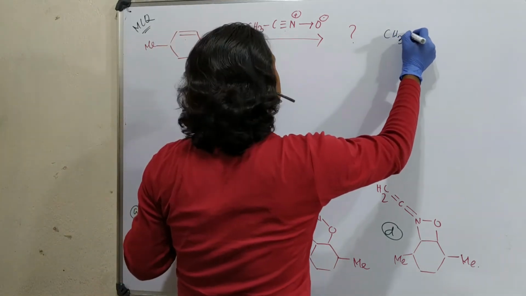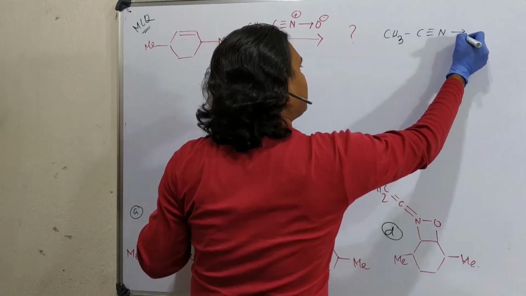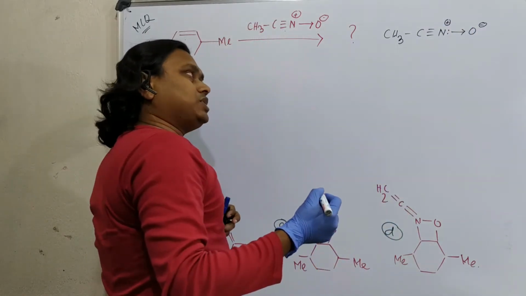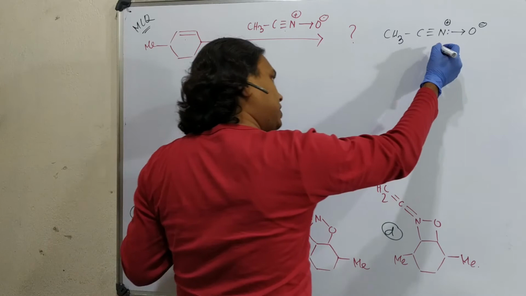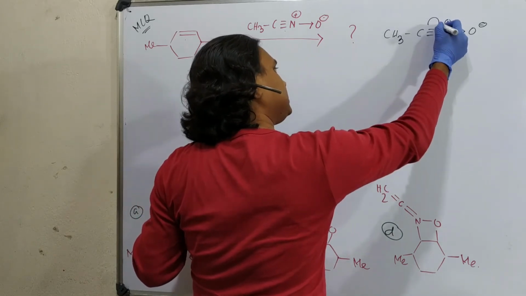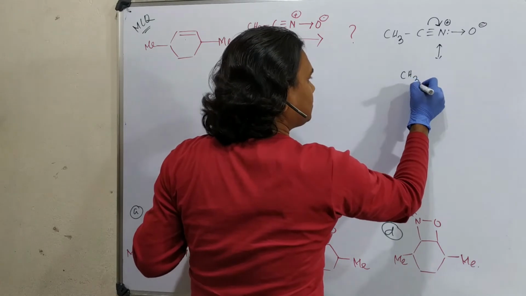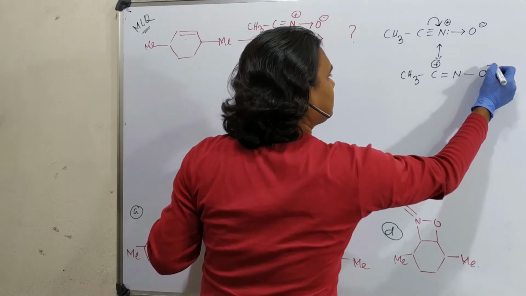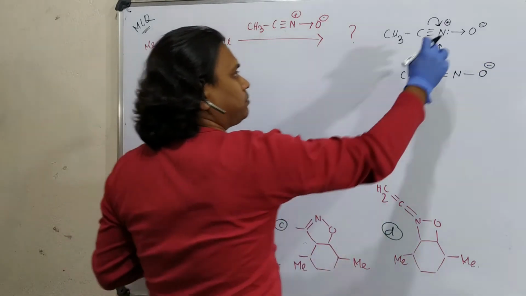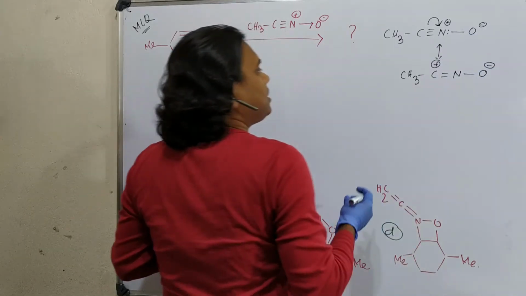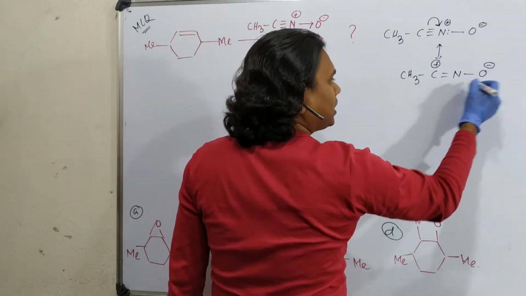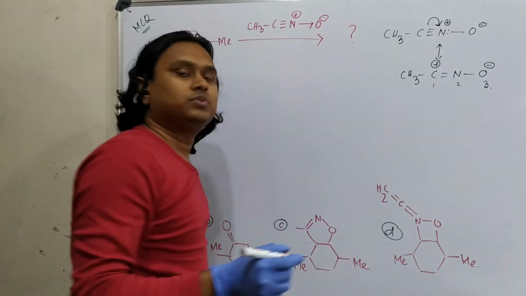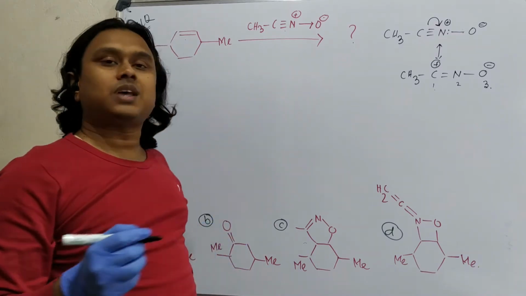In order to understand this, I believe you need to draw its canonical structure. This lone pair of electrons is donated to oxygen. See, in this case, nitrogen is facing a positive charge. That's why it could have another canonical form. It can take the electron, and in this case it can produce CH3, C plus, double bond in this. Now see, actually this is a polar 1, 2, 3, so 1,3 dipolar. So they can undergo cycloaddition reaction.